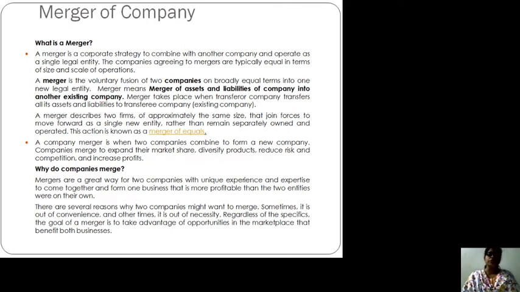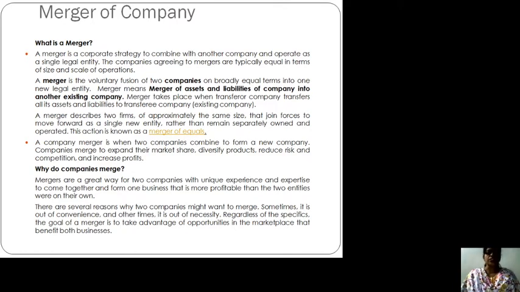So a merger is a voluntary fusion. The word voluntary means not compulsory. Fusion means binding two things, like combining two different cultures. Here, in case of companies, fusion means joining two or more companies.